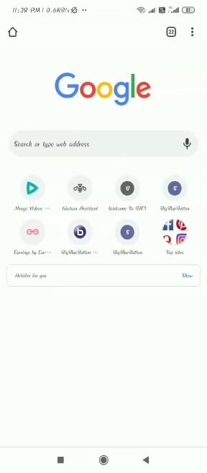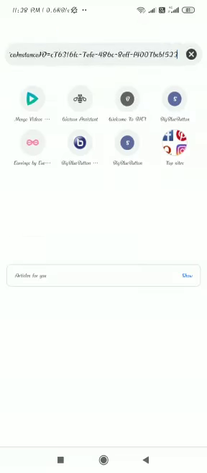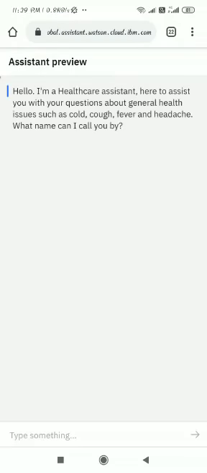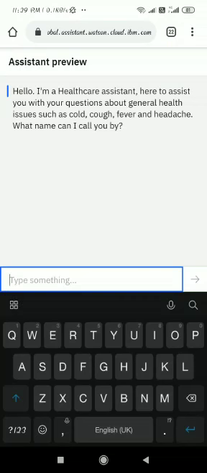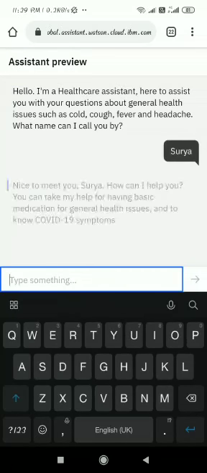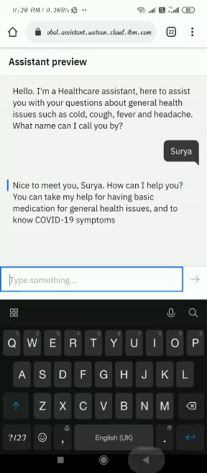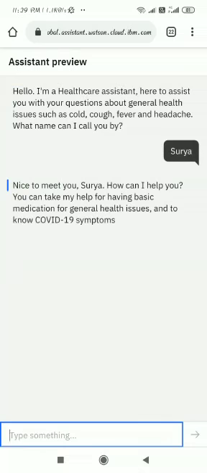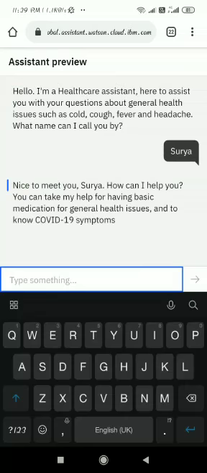Here I'm trying to check the output from Google Chrome. As soon as I entered my preview link in Google, it opened my chatbot. It shows I am a healthcare chatbot assistant. As soon as I entered my name, it continued the conversation, including my name. My chatbot is calling me by my name.